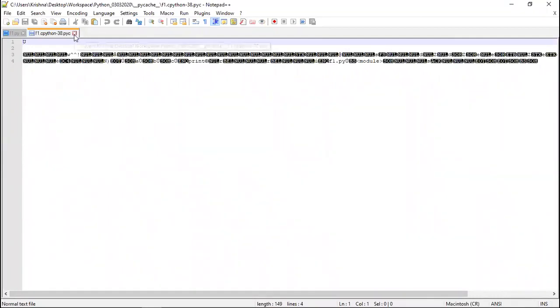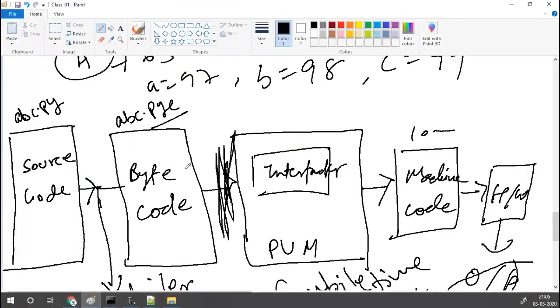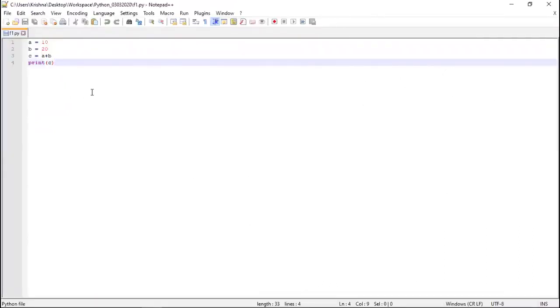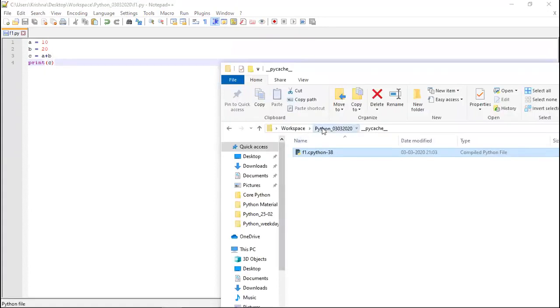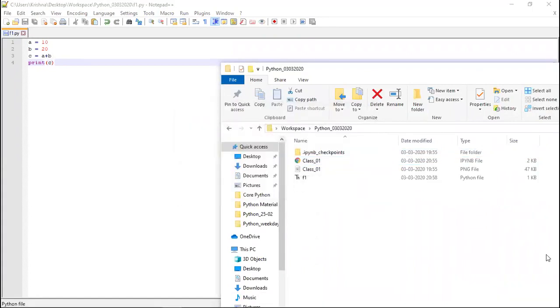Now I have created this explicitly. So what was my concept? What I was saying is that if you get any syntax error, then this bytecode will not get generated. If you do not get any syntax error, it will get generated. As of now, I don't have any syntax error in my code, so it got generated. But if I have a syntax error, will it get generated? For that, I will delete this PyCache folder, and I will try to recreate it after making some syntax error here.